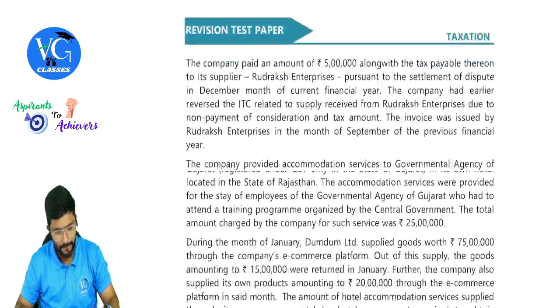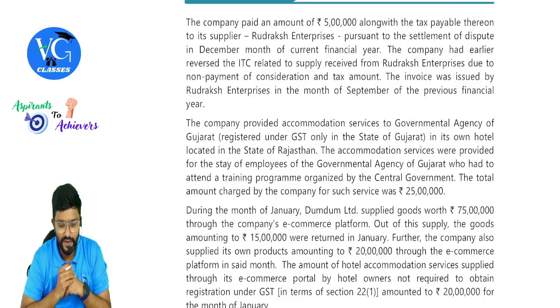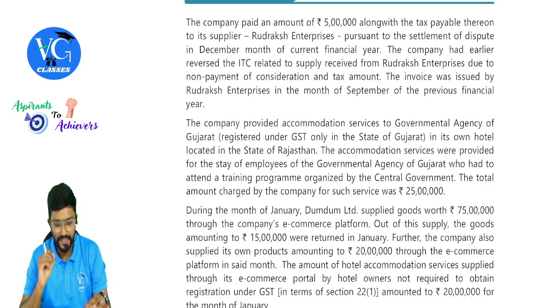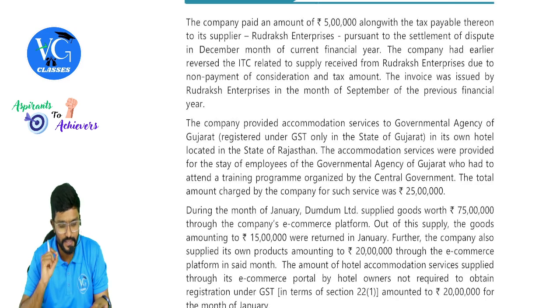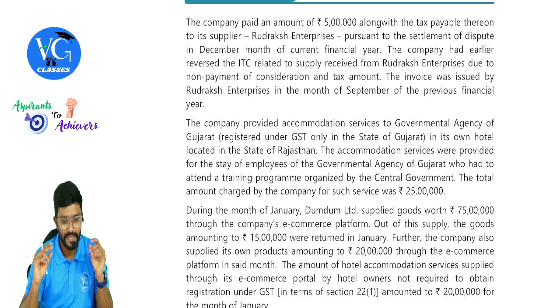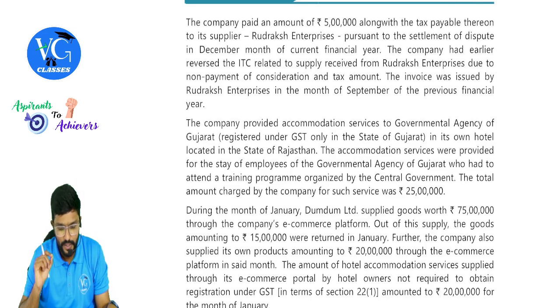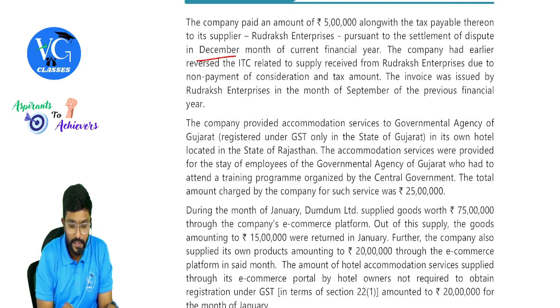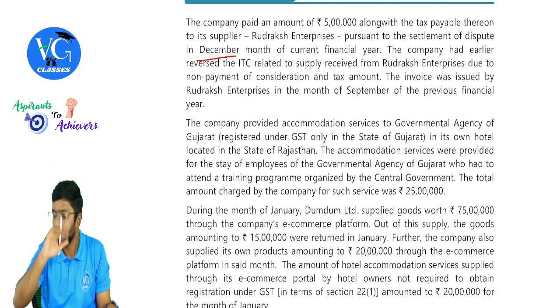Okay, sir. The company paid an amount of 5 lakh along with the tax payable thereon to its supplier Rudraksh Enterprises pursuant to the settlement of dispute in December month of the current financial year. Okay, they are paying 5 lakh now. The company had, this was supposed to be paid in December, I guess, something connected to December.